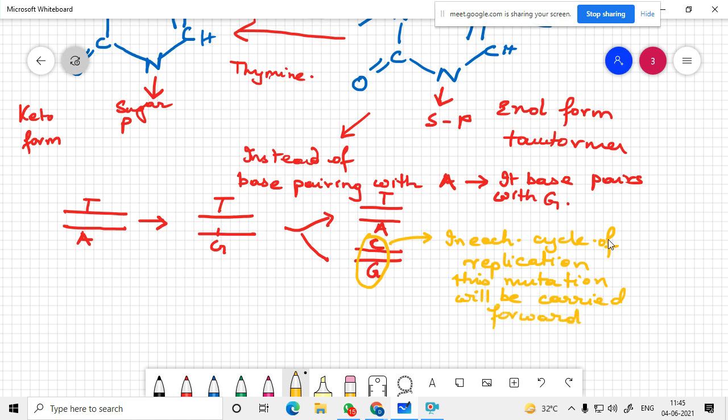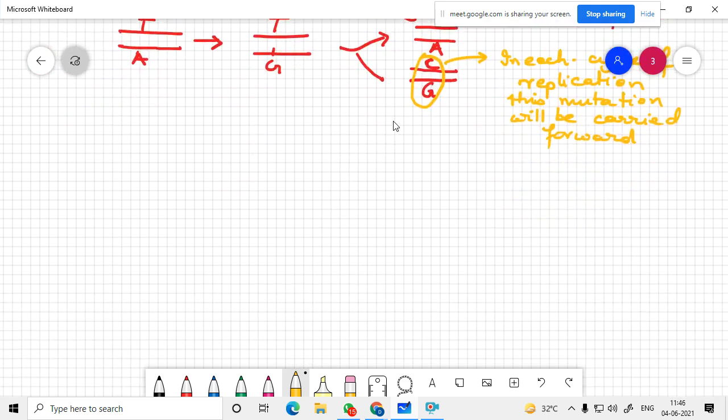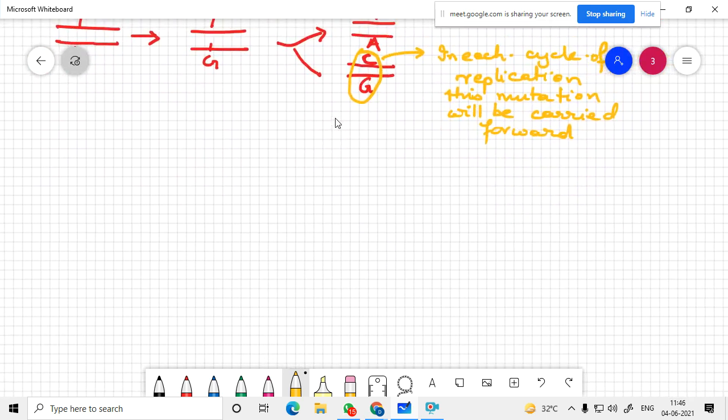So this is how this difference is very significant. Let's go to the next part, which is